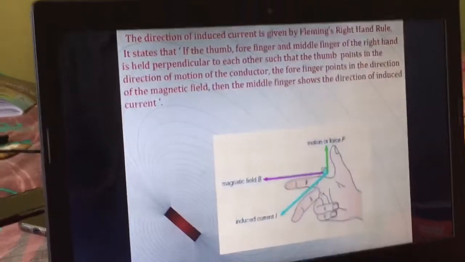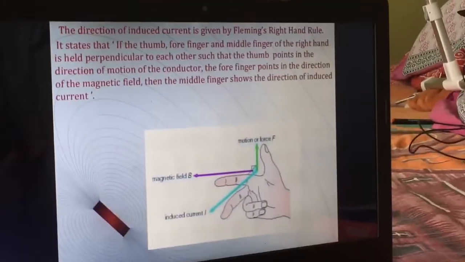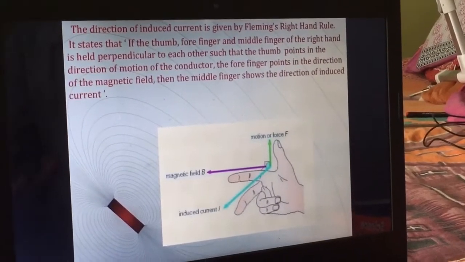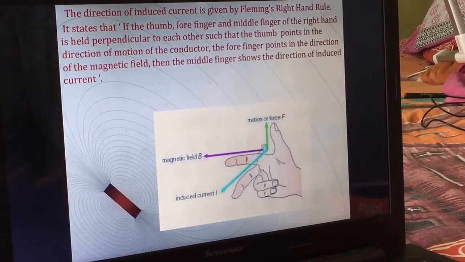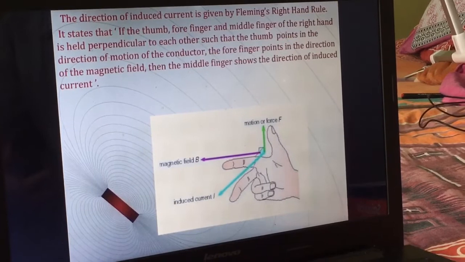That statement is given. Please learn it. Sometimes in a board exam it will be asked: what is Fleming's left hand rule, what is Fleming's right hand rule, what is Maxwell's right hand thumb rule. So these three rules are given there. Along with the directions, you must learn them.